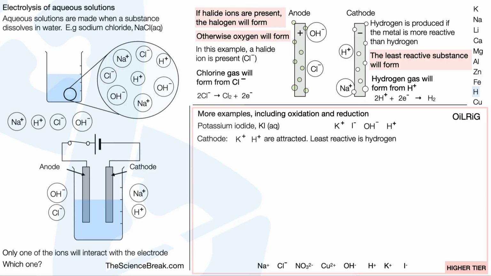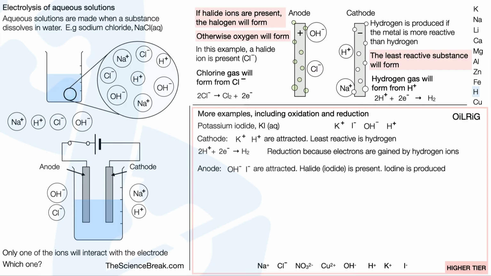At the cathode, potassium ions and hydrogen ions are attracted. However, if we look at the rule above, the least reactive out of those two is hydrogen, so hydrogen gas is going to be formed. Here's our half equation. 2H⁺ plus 2e⁻ gives us H2. And we know this is reduction because electrons are gained by hydrogen ions. Reduction is gain of electrons.